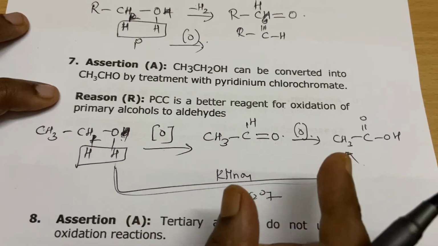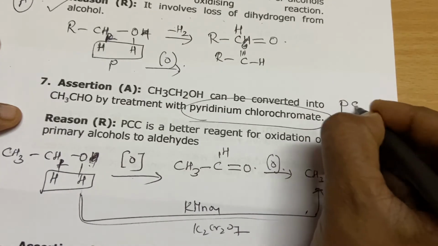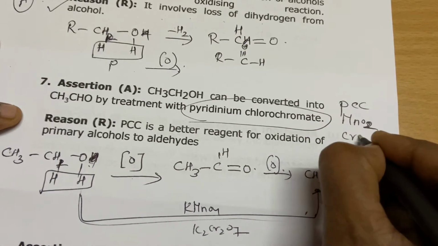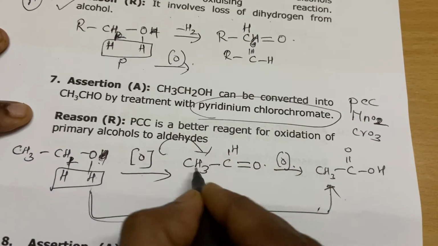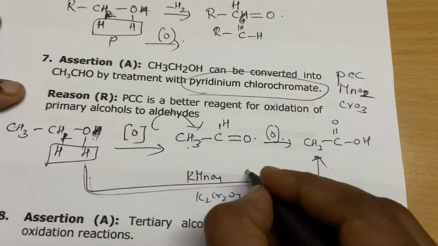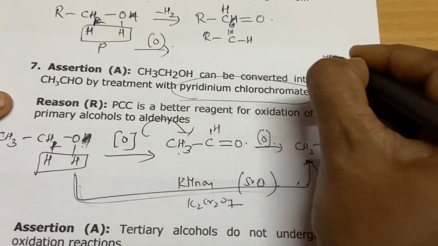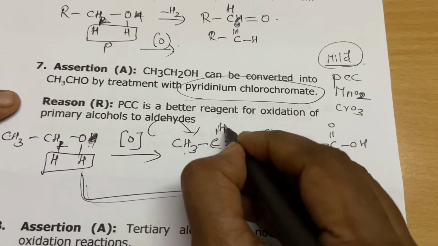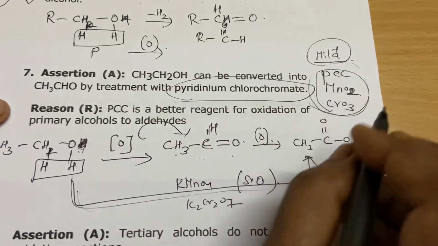But if I use a mild oxidizing agent like pyridinium chlorochromate, PCC, or MnO2 or CrO3, I will get the aldehyde. This is like a local train and this is like an express train. This is what strong oxidizing agent, and these are mild oxidizing agents. You can stop at each and every junction like that. Please remember this: PCC, MnO2 and CrO3.